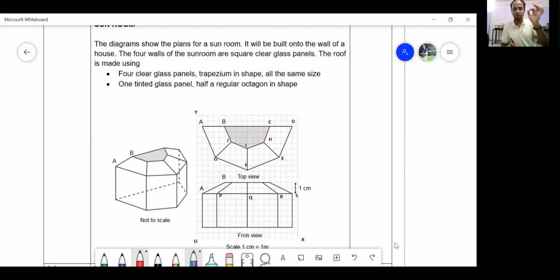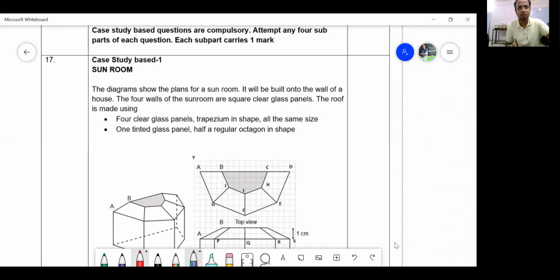So I am doing this question for you. So please focus, right? Be ready with pen and pencil. The diagrams. So this is question number 17, the first ever question of case study. Case study questions are compulsory. You cannot afford to leave anything, but each question has options, right? So Raghav, are you there? Yes, sir. So shall I proceed, Raghav, with your kind permission? Yes, sir.